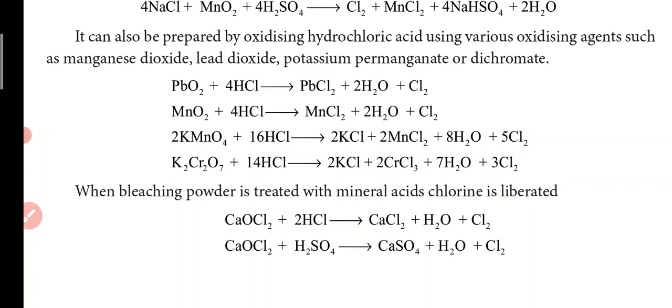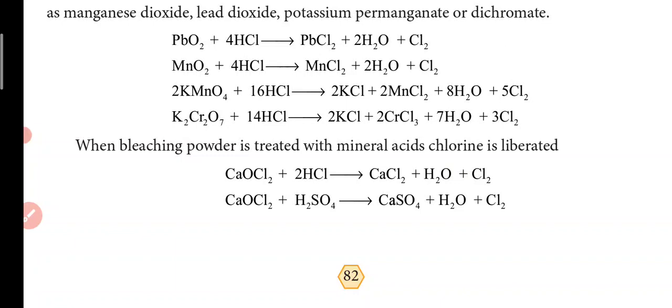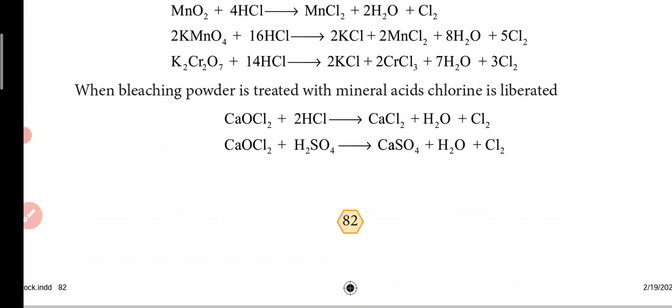Oxidized means here what? Removal of hydrogen. So using oxidizing agents like lead dioxide and manganese dioxide, we are removing the hydrogen from hydrochloric acid so that we will get the chlorine gas. The same way for manganese dioxide, potassium permanganate and potassium dichromate.